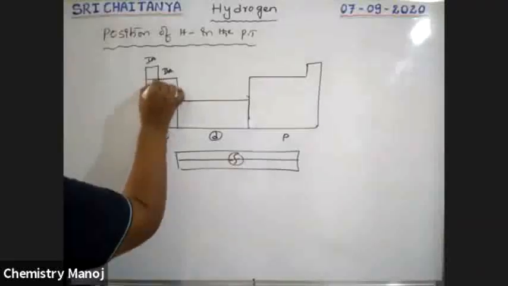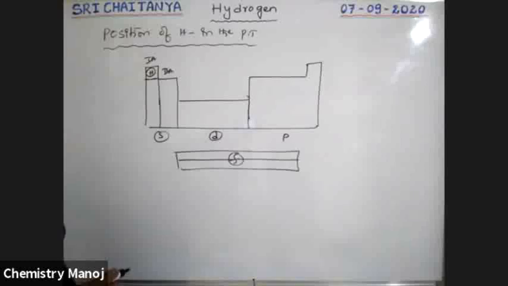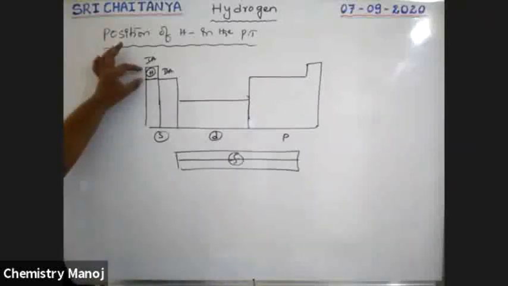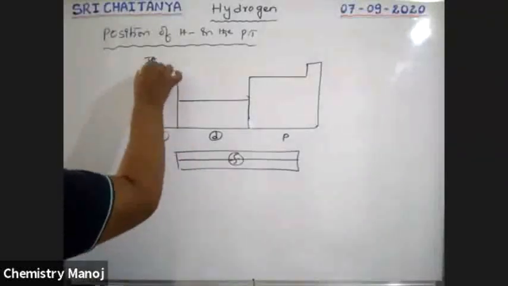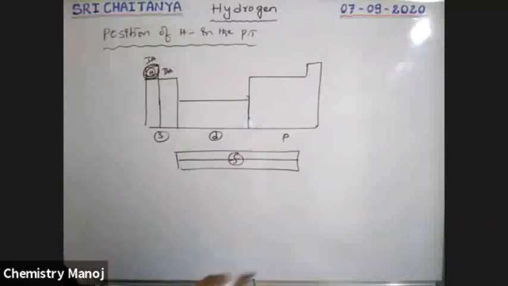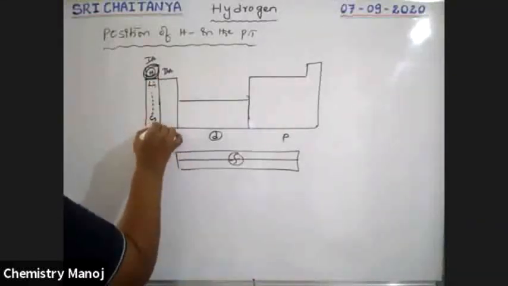In 1A group elements, at the top, hydrogen is there. That means 1A group elements starts with our hydrogen. But hydrogen is not considered as a 1A group element. Very, very important. So now lithium, sodium, potassium like this, cesium, francium are there, boys.